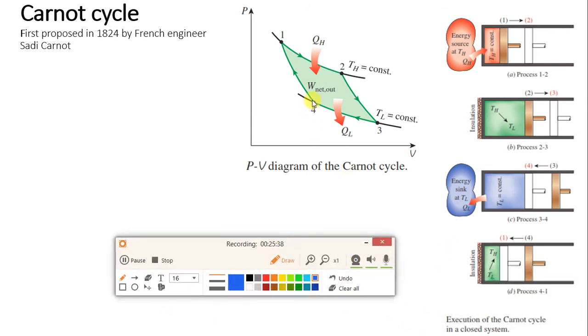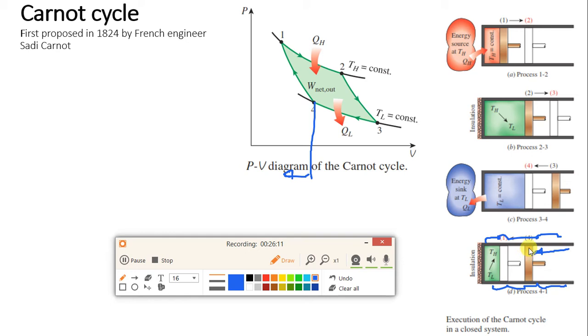Now the piston is still moving from right to left. This is the direction. Now for process 4 to 1, we are pushing the piston. The only condition is that we have removed the sink and added insulation again. So insulation will be on the top side, bottom side and on the cylinder head side also. That is why this process 4 to 1 will be adiabatic. Why? Because insulation is there.